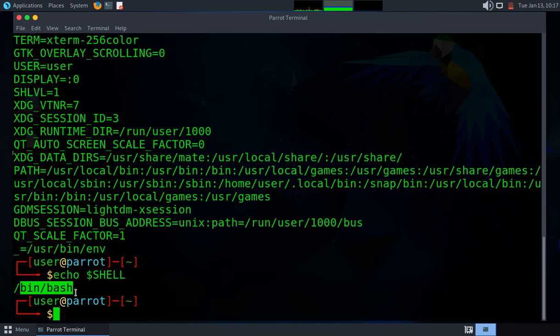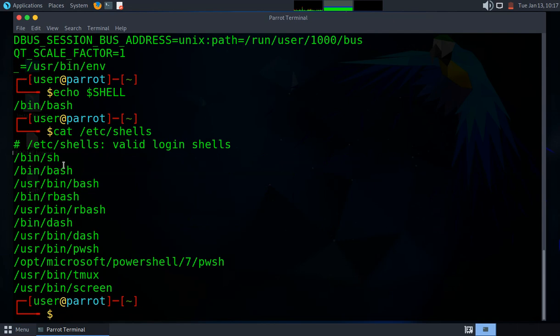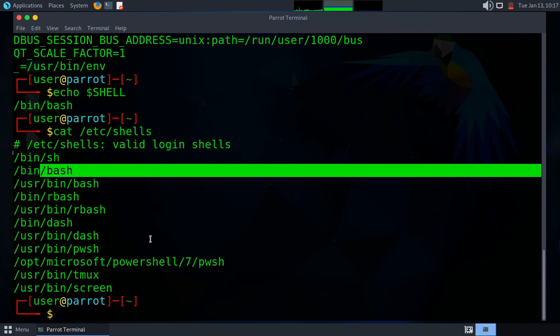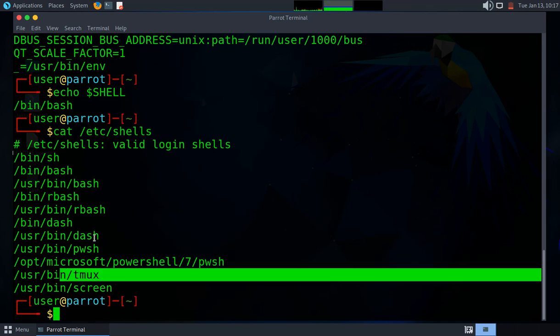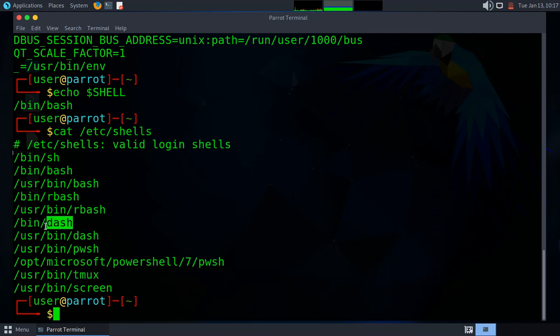To see all available shells on your system, we use the cat command. The shells are located in /etc/shells. If we press enter, wow, we have many shells. We have sh, we have bash, we have PowerShell, we have tmux, and we have even dash.